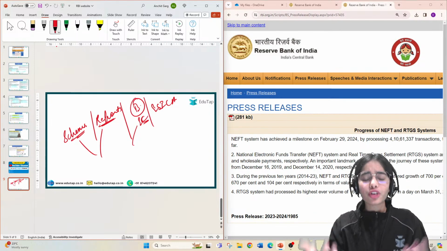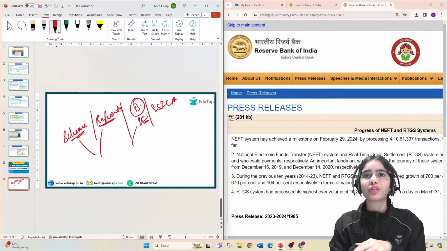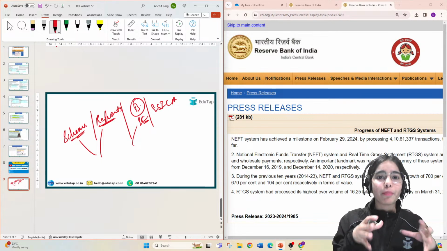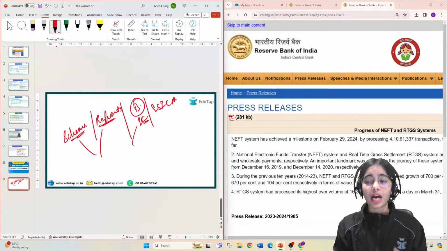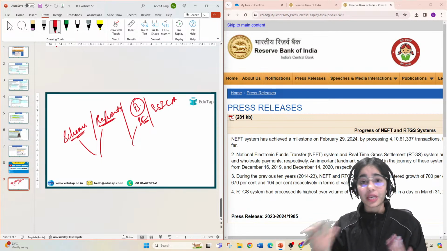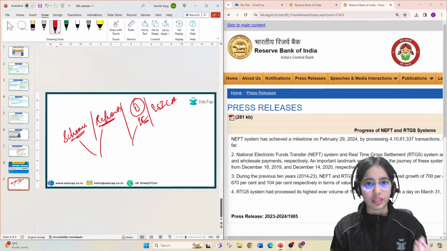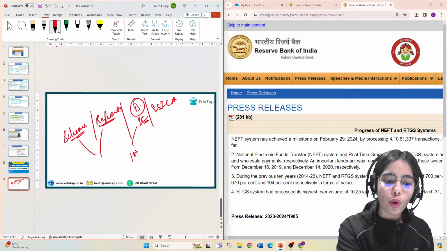You will not have much material, you will not have the data points, you will not have the codes to write an answer. Then you will just feel bad: okay, I'm not able to write a good answer, will I be able to clear this examination? Why go into that mindset? First collect the material, right? So the first step is to always collect the material.